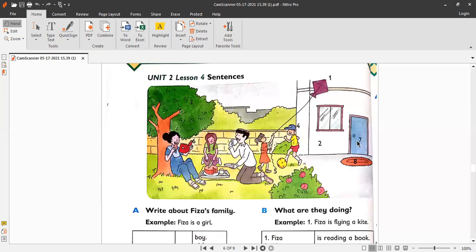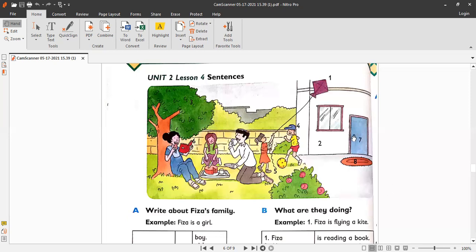So start your sentences with capital letters, whether they are asking sentences or answering sentences, right? And at the end, for the question sentence we put the question mark, and for the answering sentence we put a full stop.